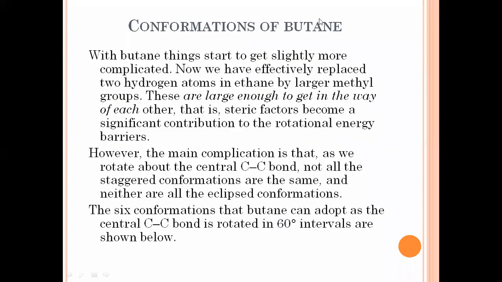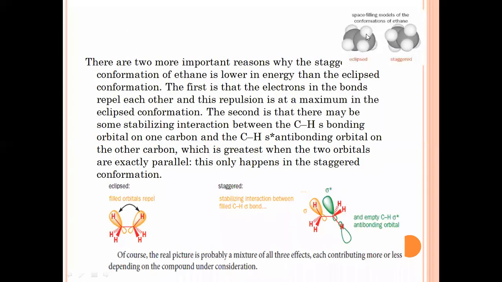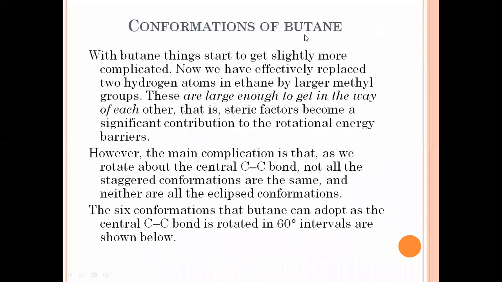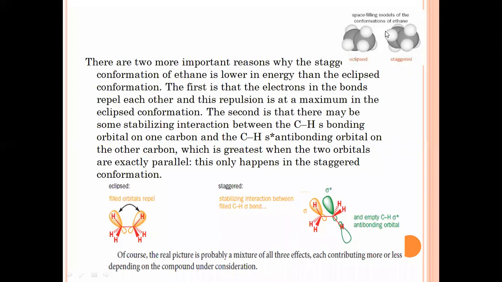Now we are moving towards the second point, that is conformations of the butane molecule. Now what is butane? We all know, if I replace the two hydrogen atoms in the ethane molecule with another two carbon atoms in the form of methane, the structure will be converted into butane. That is, butane is going to have 4 carbon atoms in its structure, whereas the ethane molecule has 2 carbon atoms in its structure.